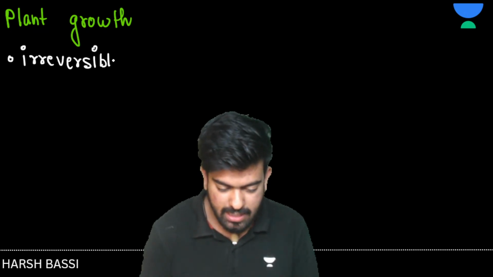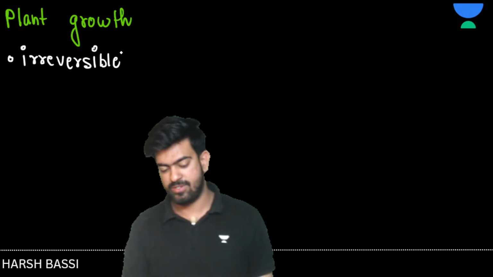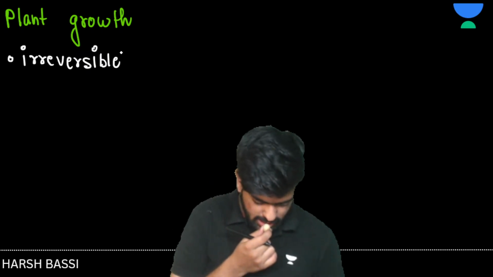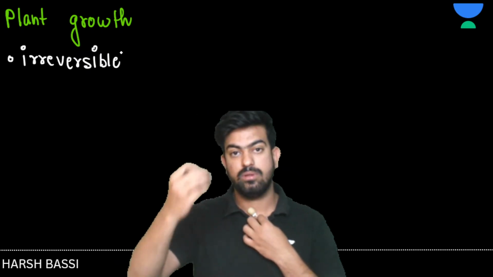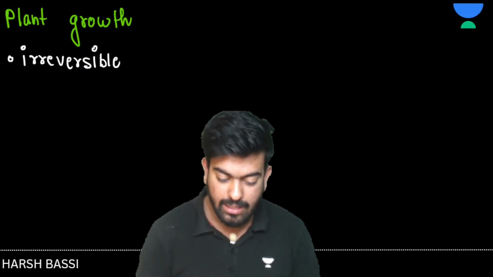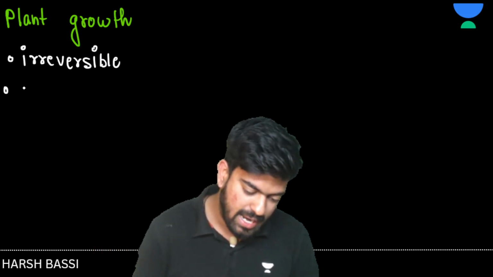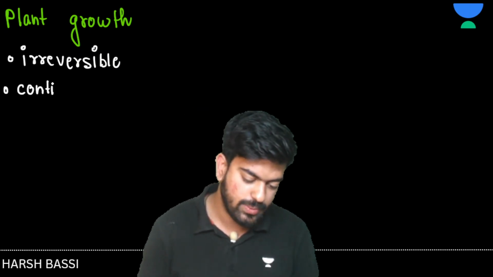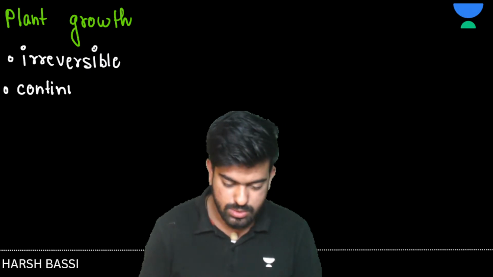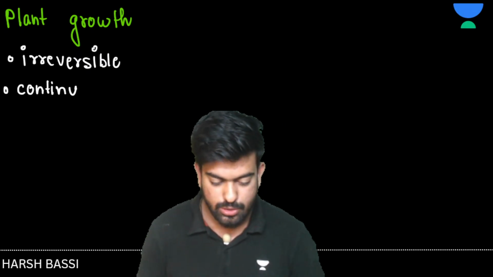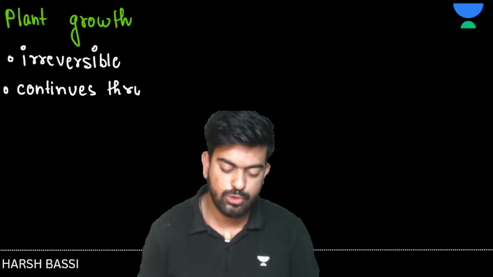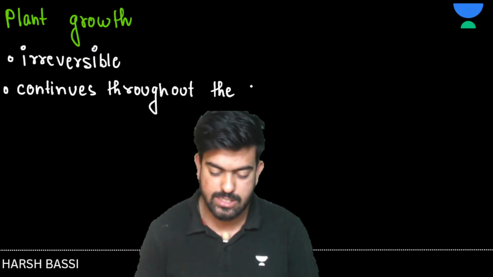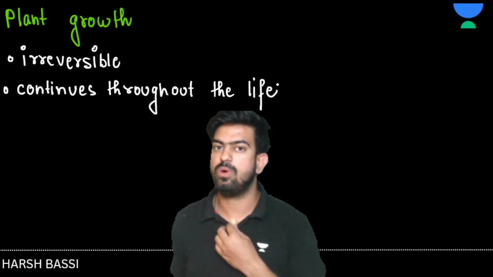Okay, the plant growth is what? It is irreversible. That's great, sir. Now let's move on and talk about whether it stops or not. So sir, the plant growth doesn't stop. Plant growth is what? It is continuous throughout the life. Okay, great, sir. It continues throughout the life.